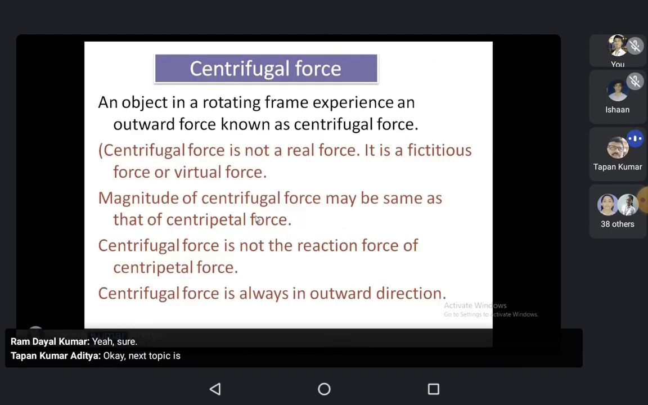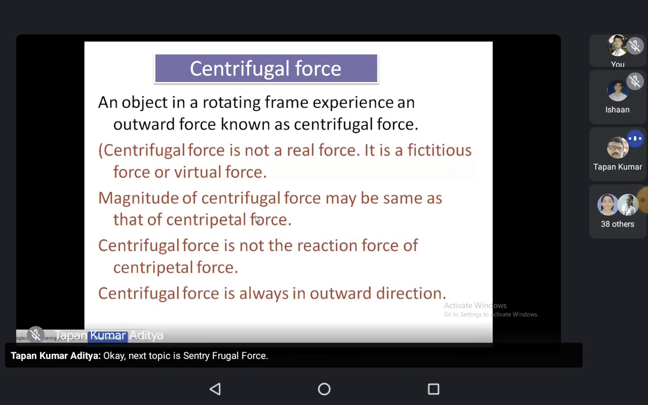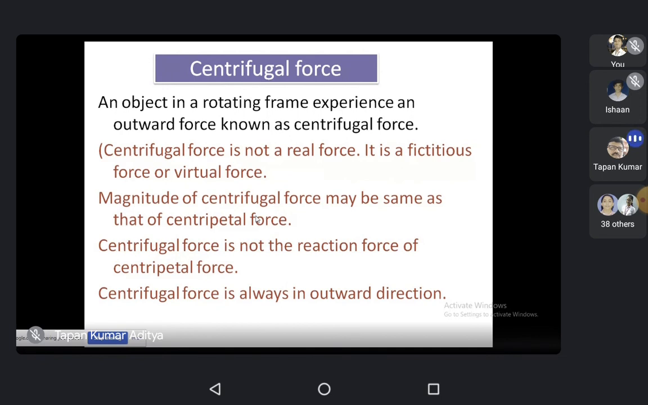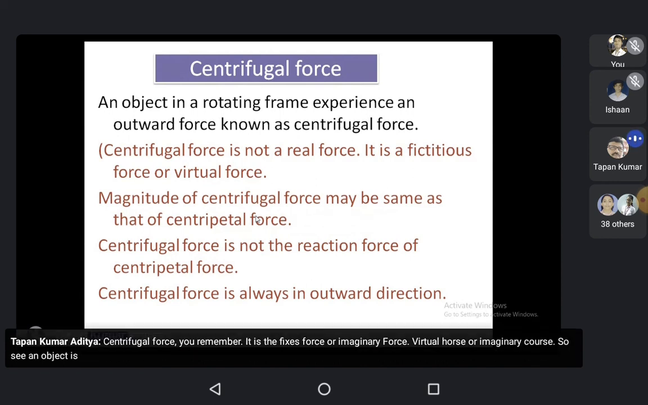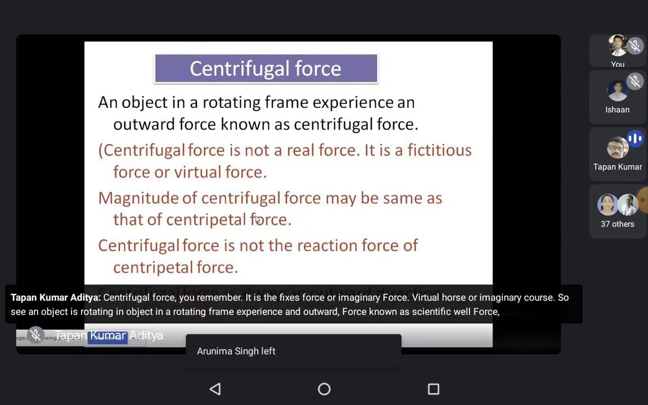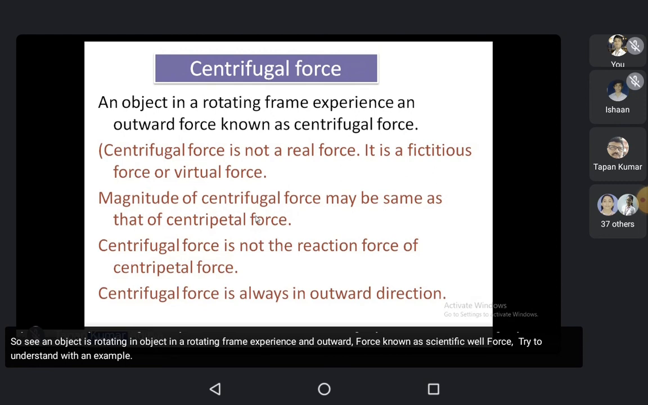Okay, next topic is centrifugal force. Centrifugal force, you remember, it is the fictitious force, virtual force or imaginary force. So see, an object is rotating. An object in a rotating frame experiences an outward force known as centrifugal force. Try to understand with an example.